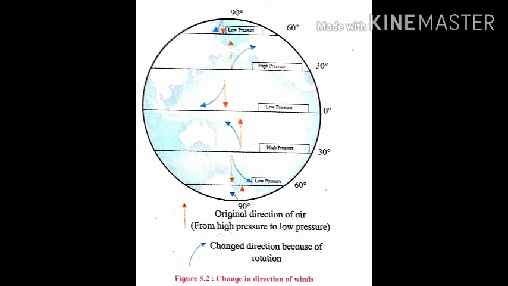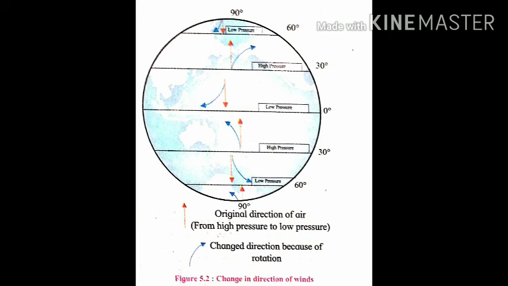We have learnt that air pressure is not uniform across the surface of the earth. Usually, air moves from the region of high pressure towards the region of low pressure. So, we can find the direction of wind with respect to the rotation of the earth. In the northern hemisphere, winds get deflected towards the right of their original direction, whereas in the southern hemisphere, they get deflected towards the left of their original direction.